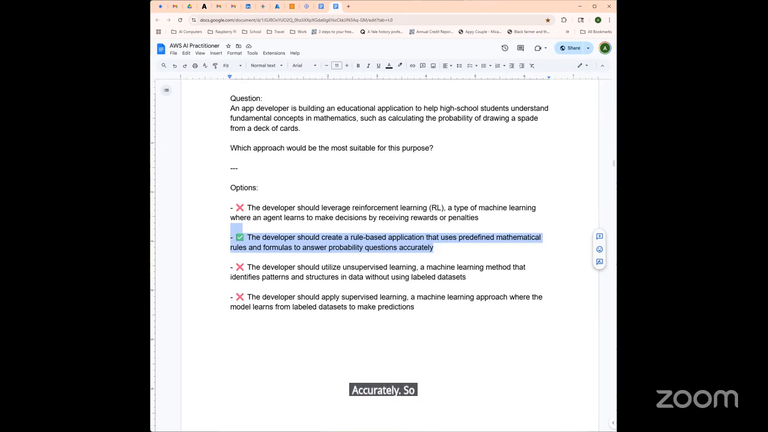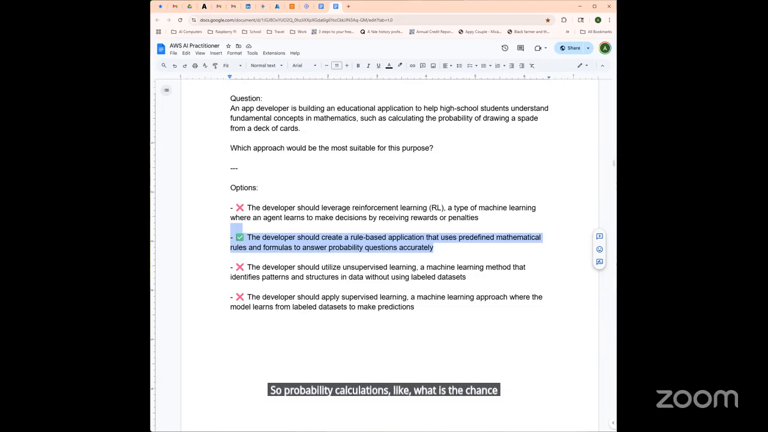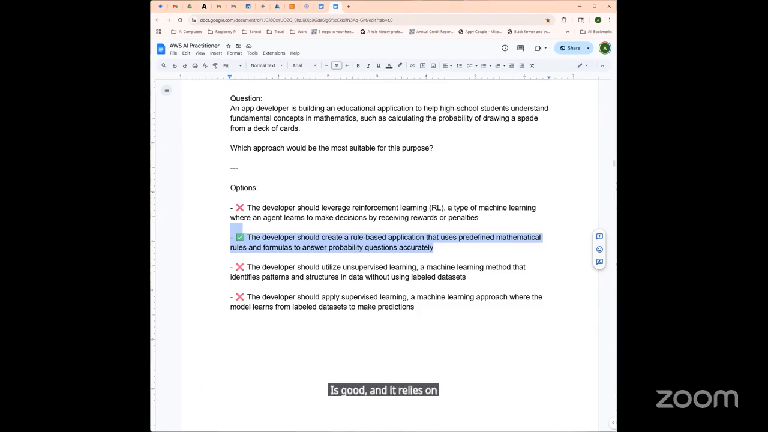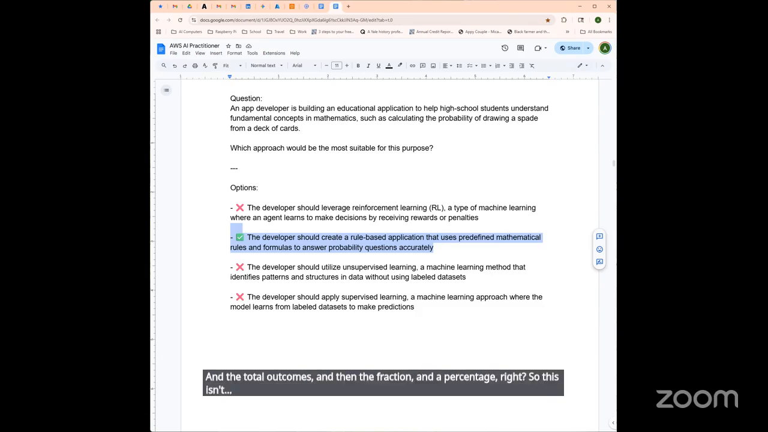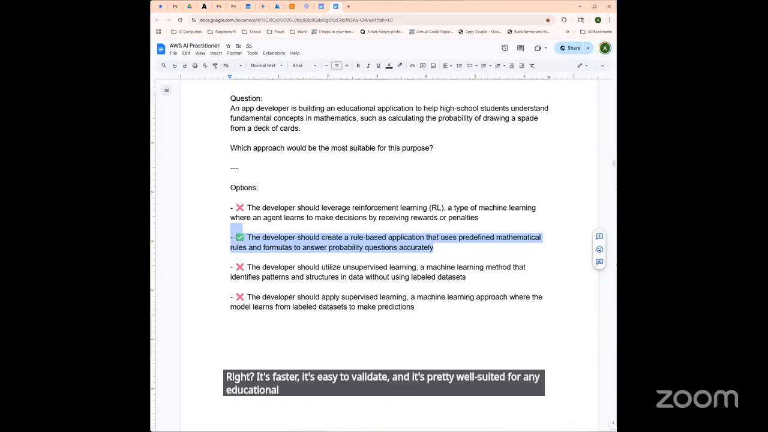So why is this correct? A rules-based application is ideal when the domain is governed by known and deterministic logic, such as probability theory or basic mathematics. Probability calculations like what is the chance of drawing a spade from a 52-card deck rely on a fixed formula, the number of outcomes over the total outcomes, and then a fraction or percentage, right? So this doesn't require model training or pattern discovery, just mathematical implementation. A rules-based system is transparent, it's faster, it's easy to validate, and it's well suited for any educational tools where deterministic accuracy is critical.